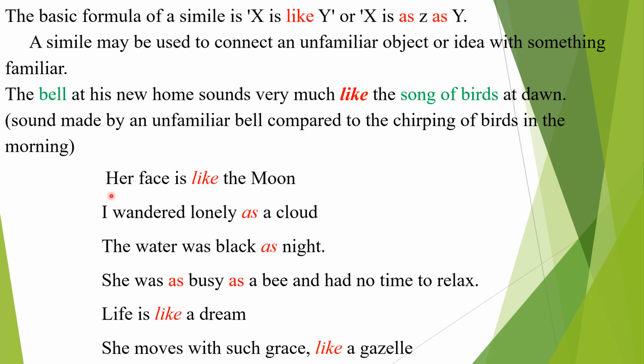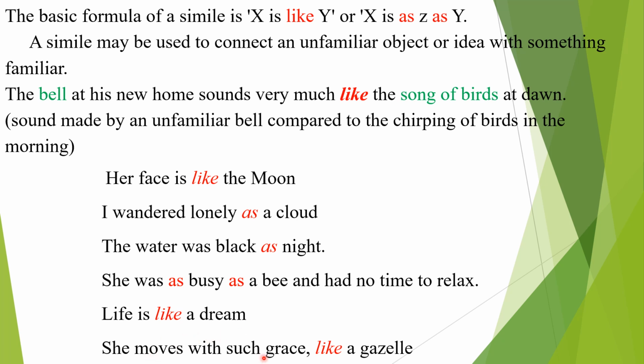Let's see some more examples. Her face is like the moon. Here face is compared to moon. Two different things are compared with the word like. I wandered lonely as a cloud. The water was black as night. She was as busy as a bee and had no time to relax. Life is like a dream.